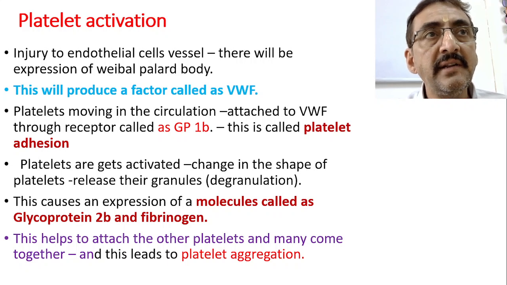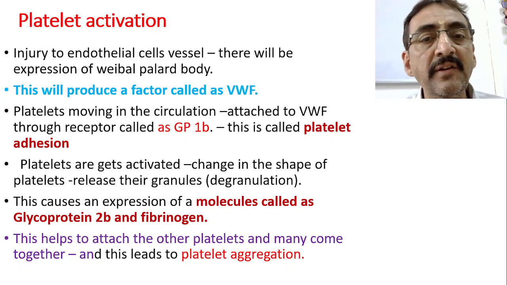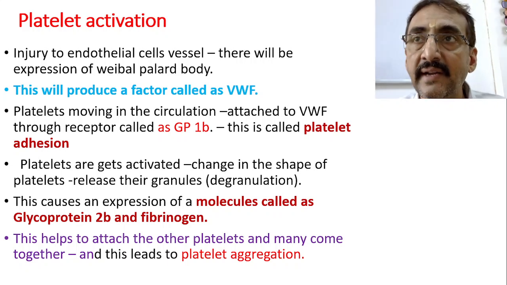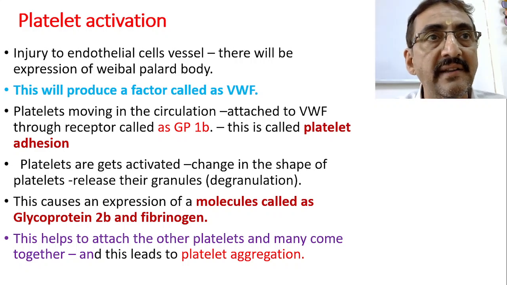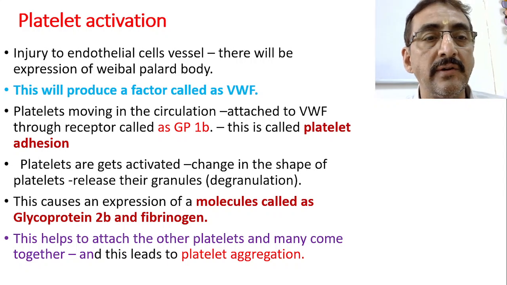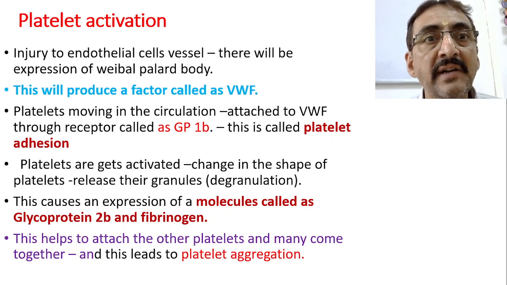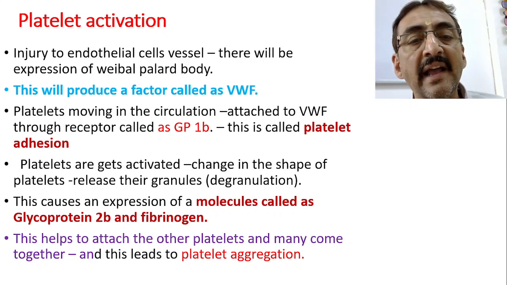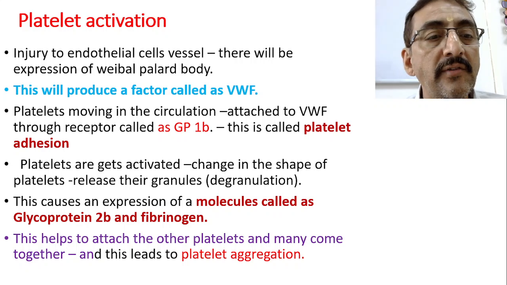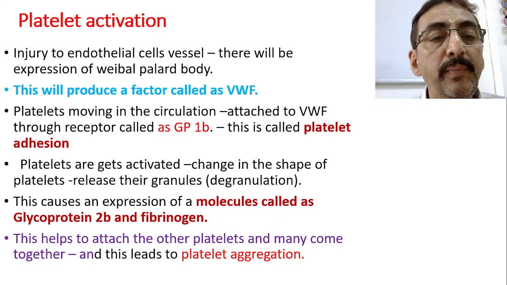And now they start releasing some of the granules. That means granules which are present inside the platelet now get released outside. We will call it degranulation. Now, when this degranulation takes place, this causes an expression of a molecule called glycoprotein 2B.